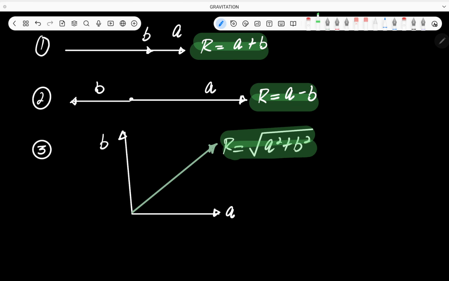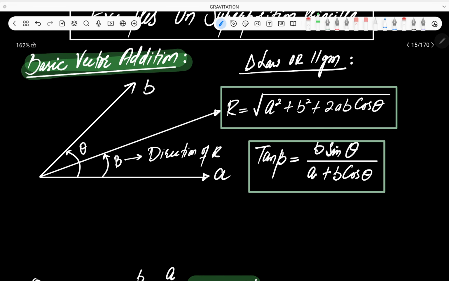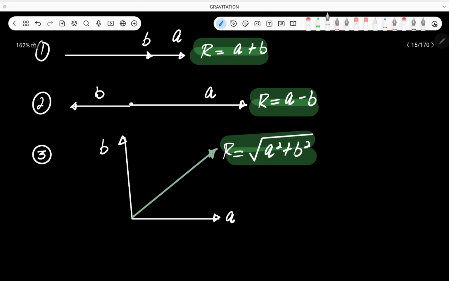अभी a square plus b square कहाँ से आ गया? सिंपली देख लें आप, यहाँ पे जो हमारे पास इक्वेशन है r, this equal to square root of a square plus b square plus 2ab cos theta. Now in this special case, this angle theta is equal to 90 degree. ठीक है जी, this is 90 degree.